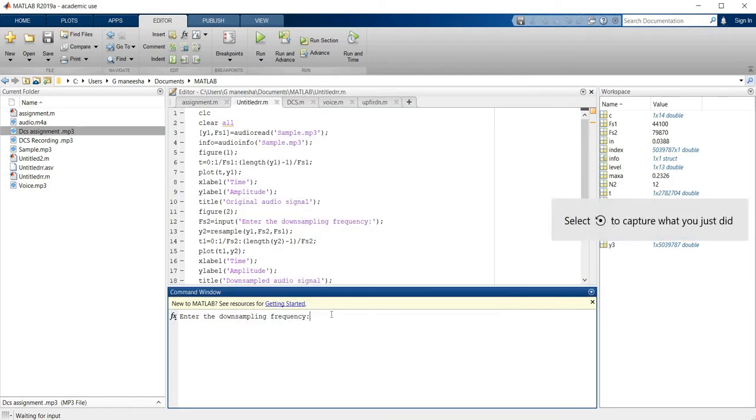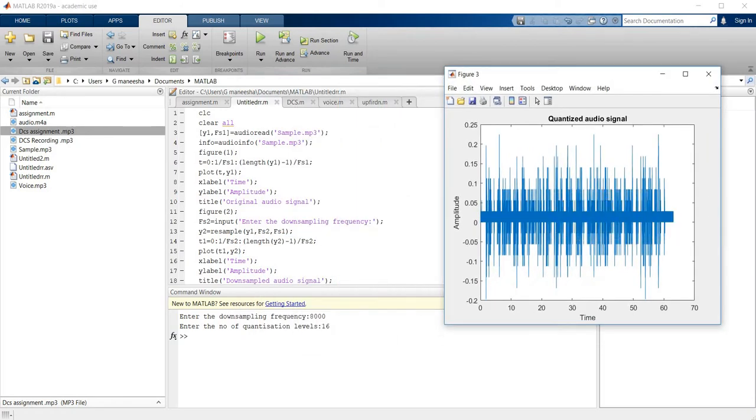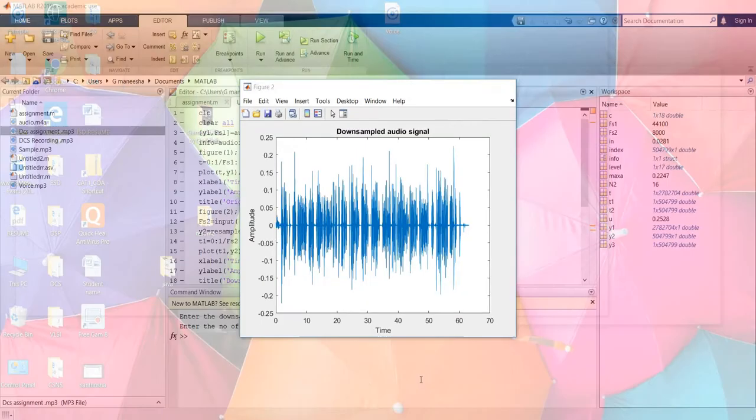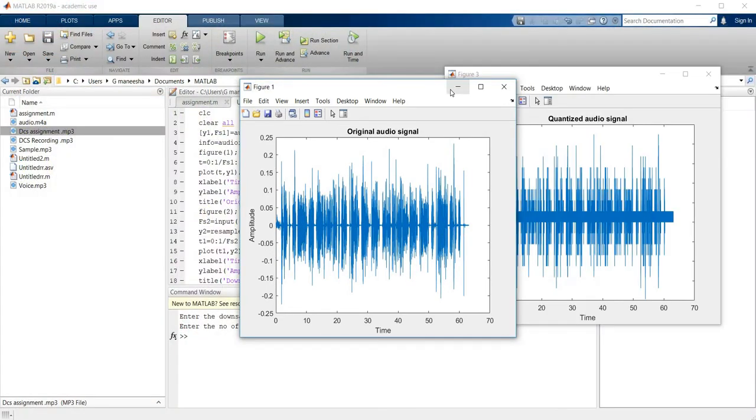For downsampling my audio signal, I'm giving a downsampling frequency of 8000, and my quantization levels will be 16. Let's see how my quantized audio signal will look. And this is my downsampled audio signal, and this is my original audio signal.